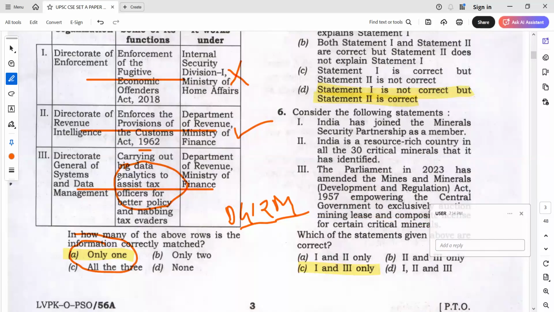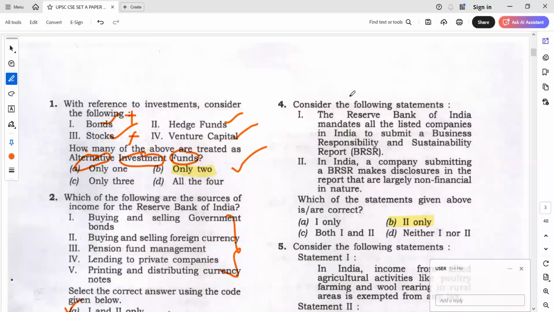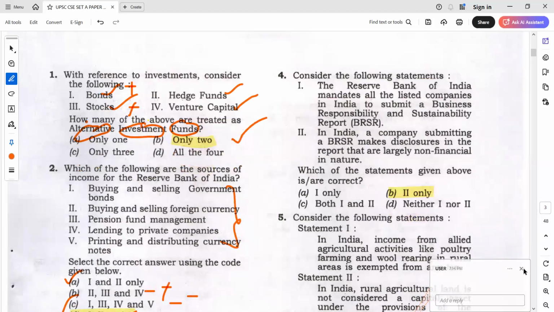So Director General of Risk Management basically does carrying out big data analytics. So definitely here only one is the answer. And more or less, yes, some of the keys have given only two. You can consider this answer as only one definitely. Okay, so there is no issue in that. There is no dilemma in this. The answer is definitely only one. Okay, so please correct your keys or answers if you are following them.